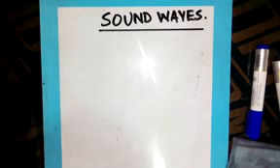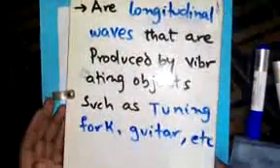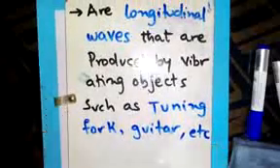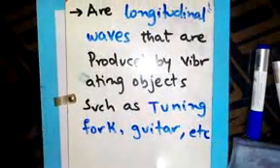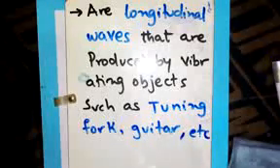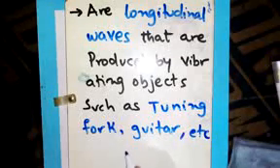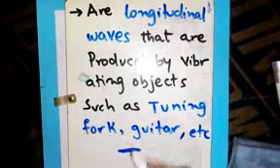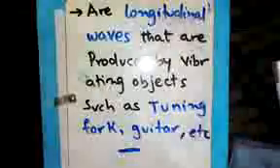To begin with, let us define what sound waves are. A sound wave is nothing but the longitudinal waves that are produced by vibrating objects. The object which vibrates back and forth, back and forth, when disturbed, produces sound waves.